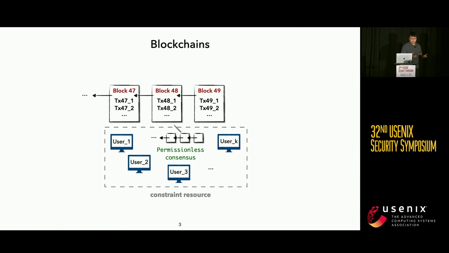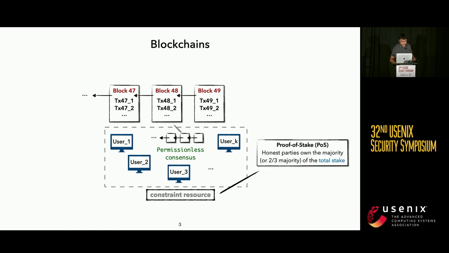the limited monetary value in the entire system, for instance, the stake. The well-known proof-of-stake blockchains rely on the fact that the honest parties own the majority or supermajority of the total stake in the entire system. Each of the participants, also called miners, competes for block proposing rights to extend the blockchain. The winner gets the right to extend the chain or form a committee to decide what the next block is.